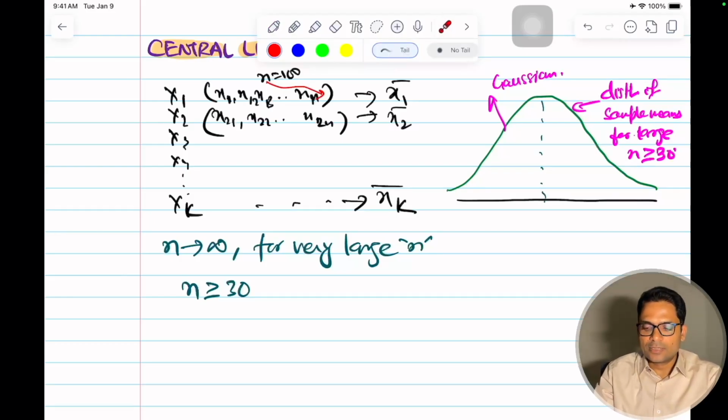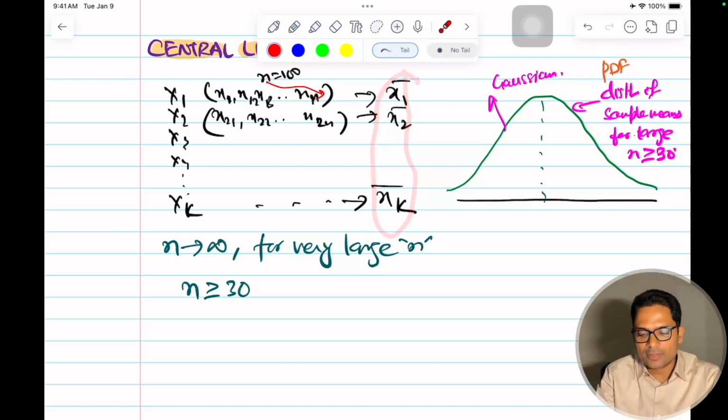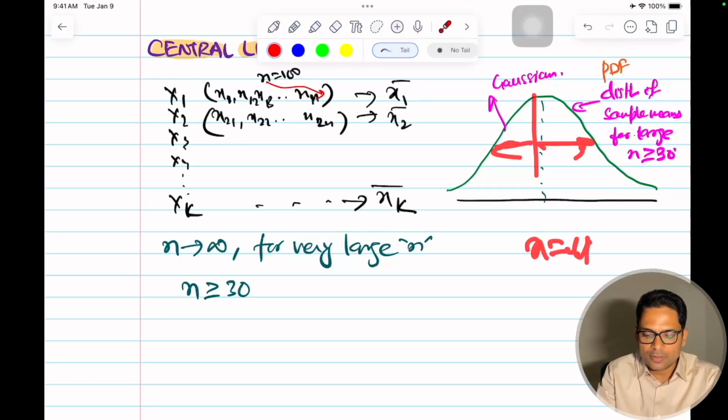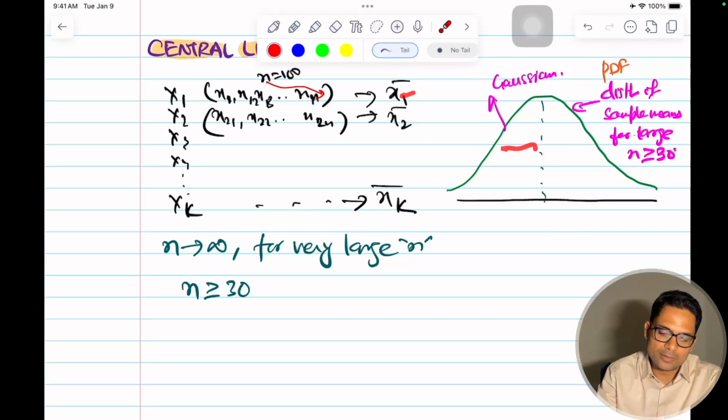This is the PDF. There will be one center, the population mean, where x bar coincides with mu, and all the means we calculate for each of these trials will be under this Gaussian.